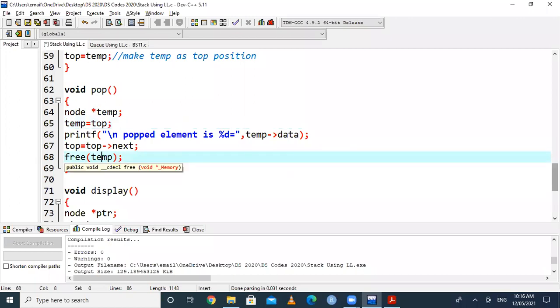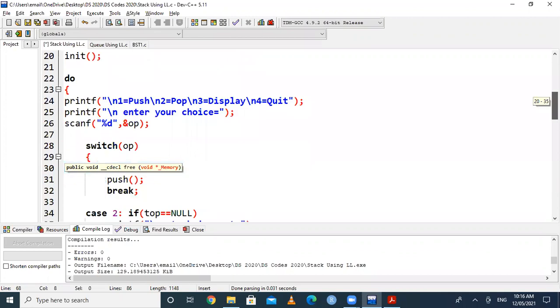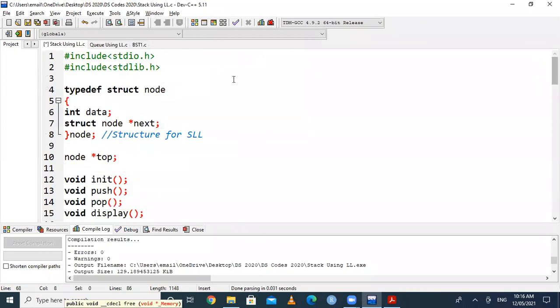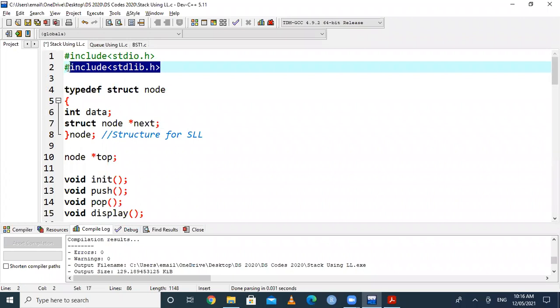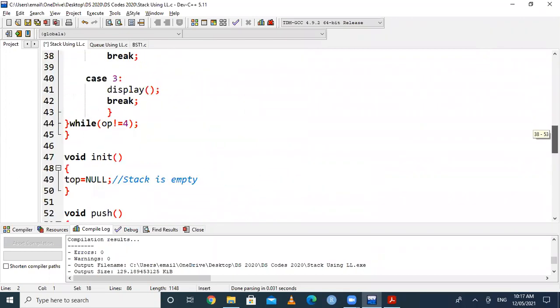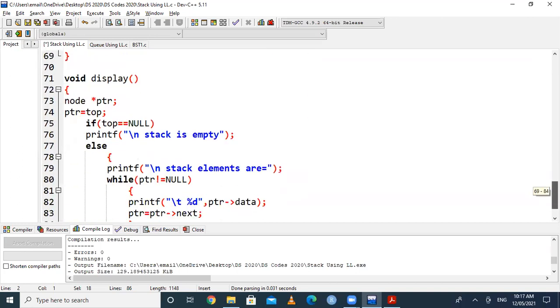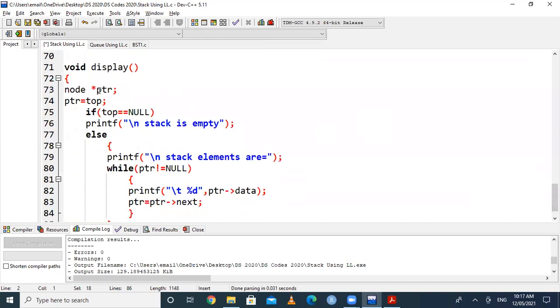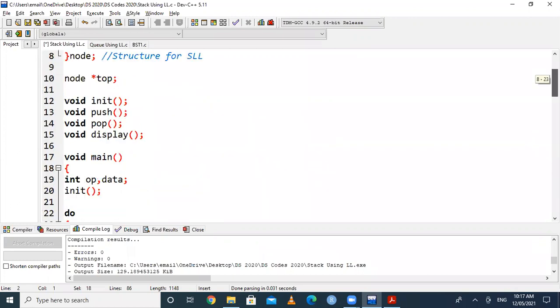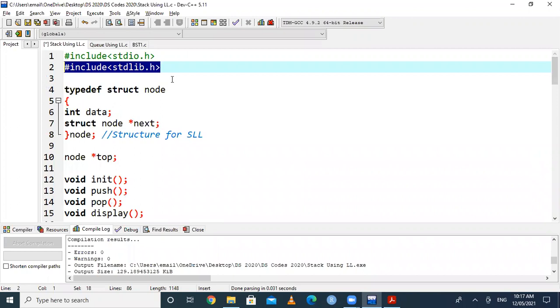And for that purpose, the free function is used. In this linked list program, we are using malloc and free function. If you want to use these functions in your program directly, then you have to include stdlib.h, standard library.h. This is for free as well as malloc function. And then similarly, we can go for definition of display function, like we are setting a pointer named PTR. You can go for any name, and that PTR is initially equal to top. If top equal to null, then it prints message like stack is empty. Otherwise, it prints the data present in that stack. So in this way, you can go for program for a stack using linked list.